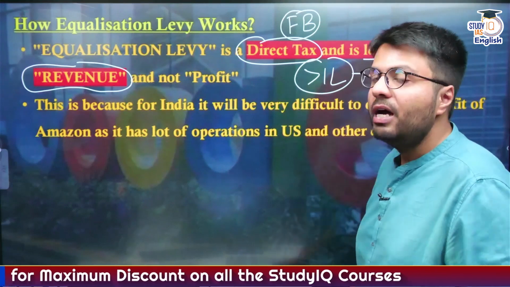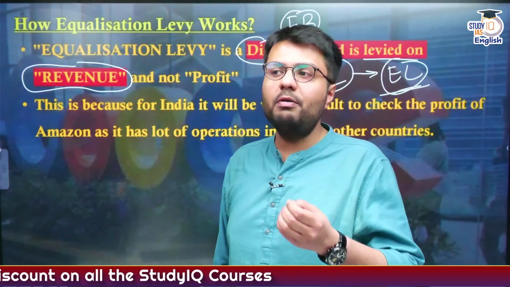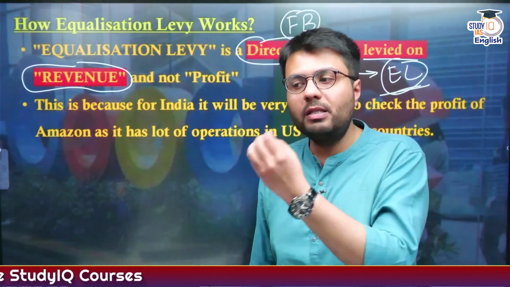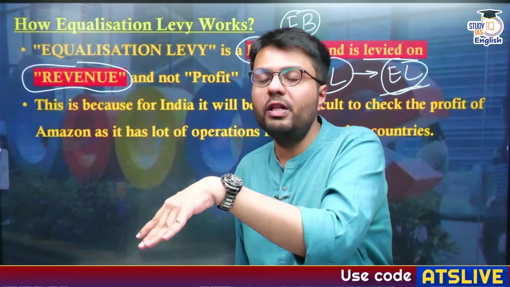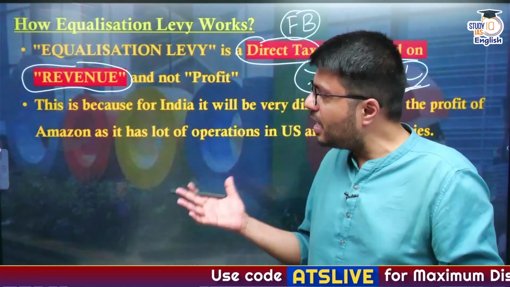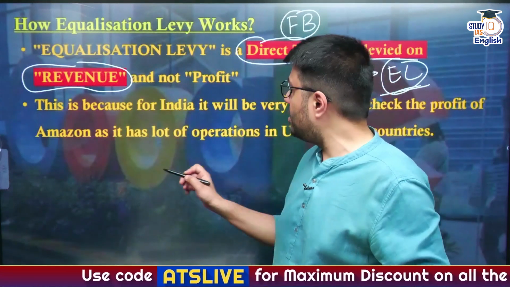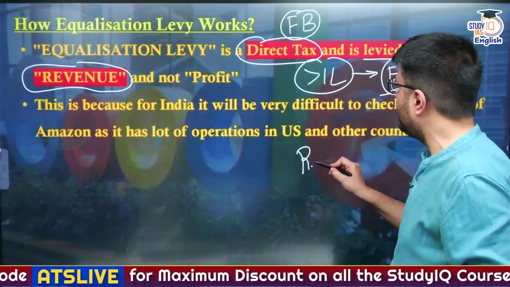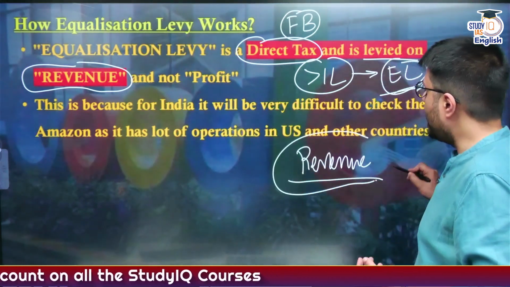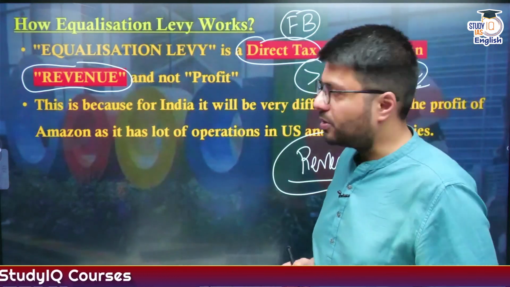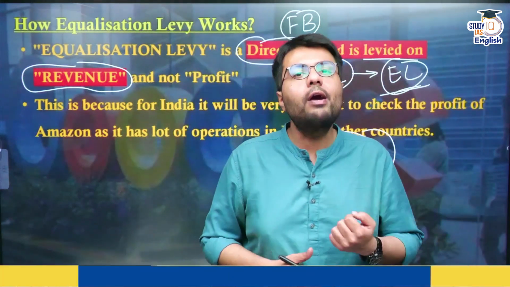And this is because for the Indian government, it is quite difficult to estimate what kind of profits Amazon US or Google US is making out of their businesses in India. So to make things easier, they implemented this equalization levy on the revenue of the company, not on the profit of the company that it is making from its Indian sale of goods and services. So this is how equalization levy works.